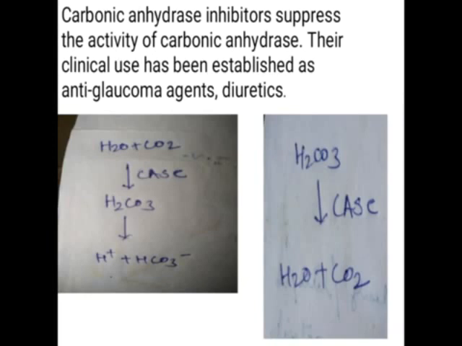Okay, we will move into the first part of the classification of the diuretics. It is the site 1 diuretics. For your syllabus, in site 1 diuretics there are carbonic anhydrase inhibitors. As the name suggests, these carbonic anhydrase inhibitors are responsible for decreasing the activity of the enzyme carbonic anhydrase. Okay, so this is carbonic anhydrase.